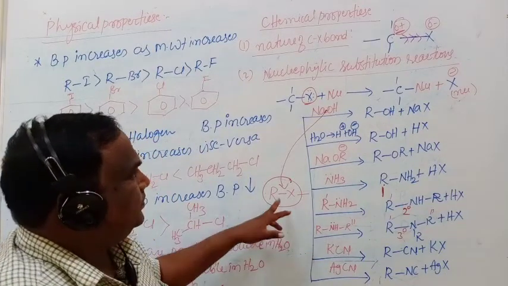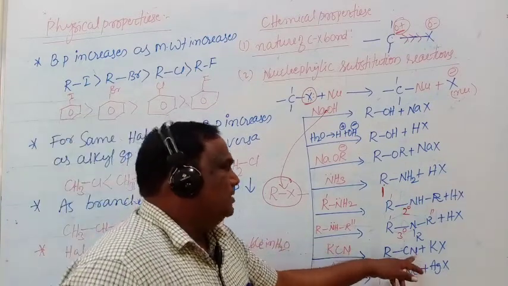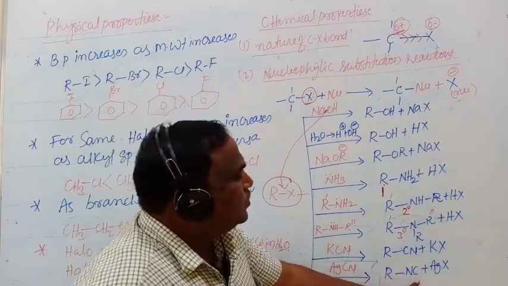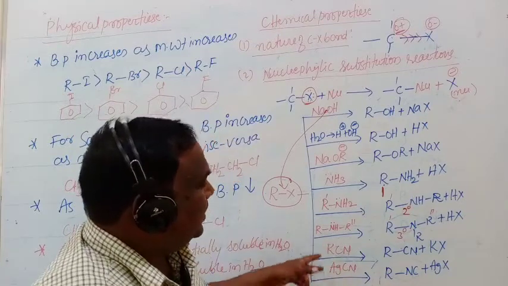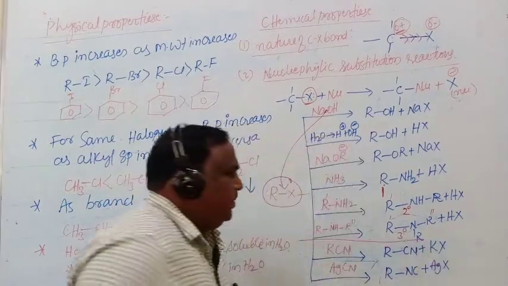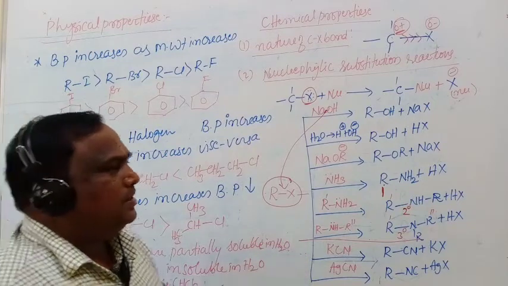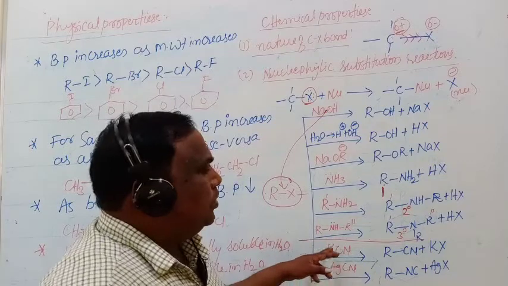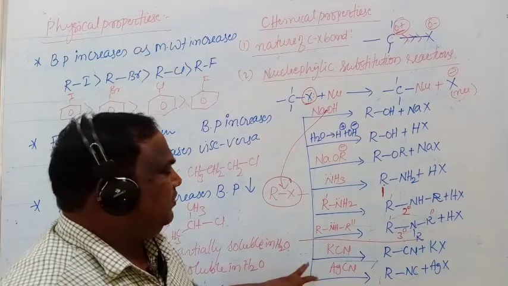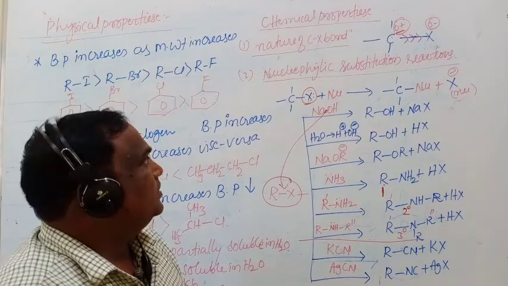Potassium cyanide will give the alkyl cyanide, and silver cyanide will give the alkyl isocyanide. These two are called ambidentate ligands. I will give examples for this too. Ambidentate ligands are ligands in which two nucleophilic centers are present.